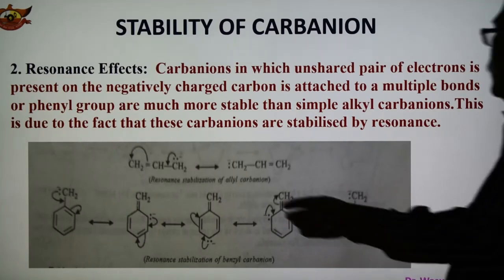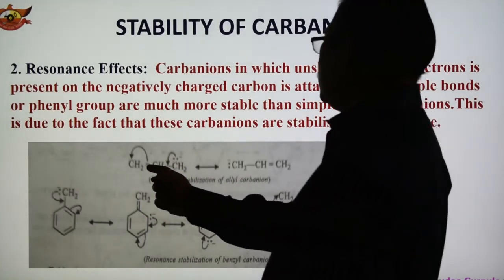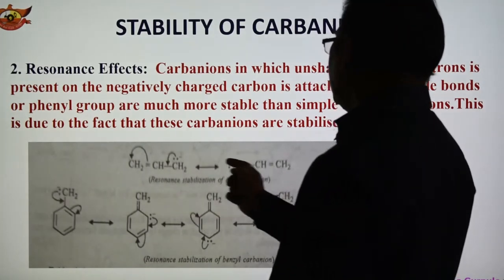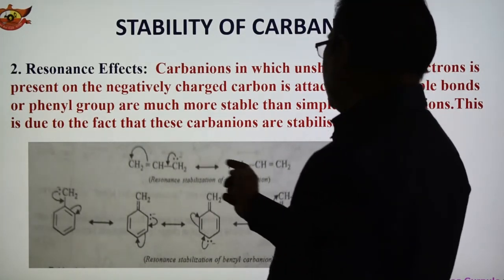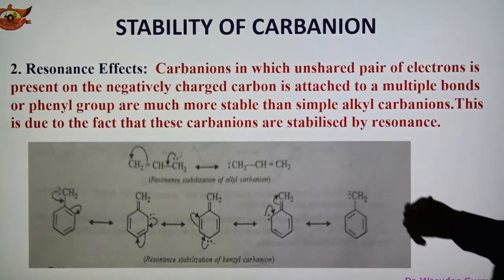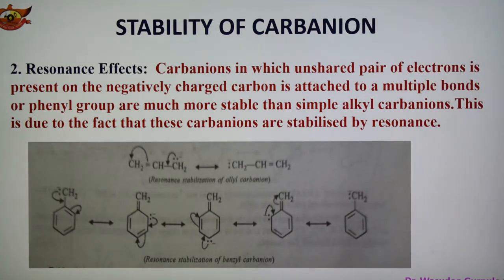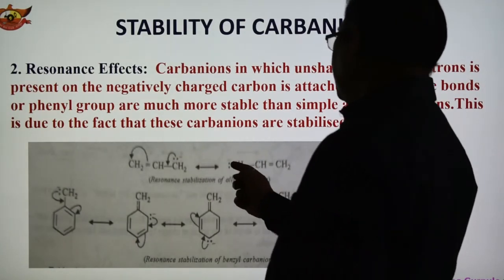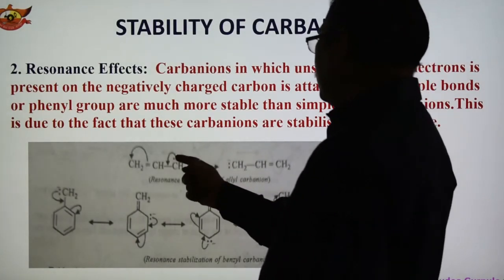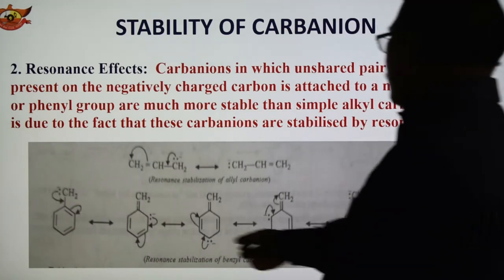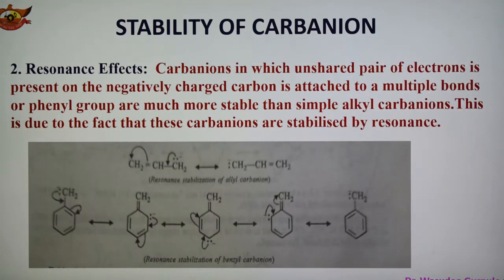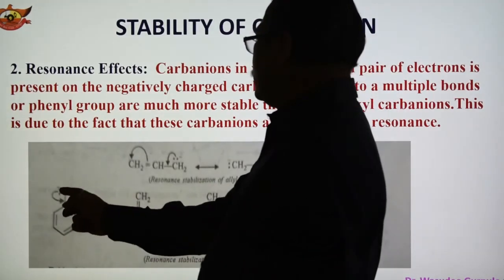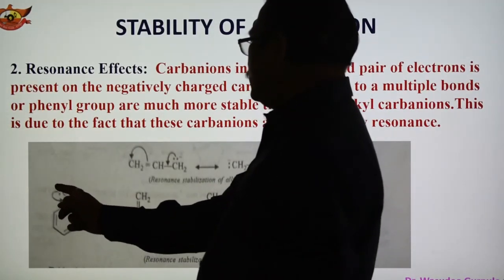Here this is the allyl group, and this is another structure. Both are similar, and these are called resonance structures. So we can see the resonance stabilization of allyl carbanion, which has a negative charge. This is the benzyl carbanion, and this is a different structure of benzyl carbanion. Here this carbon has the negative charge.